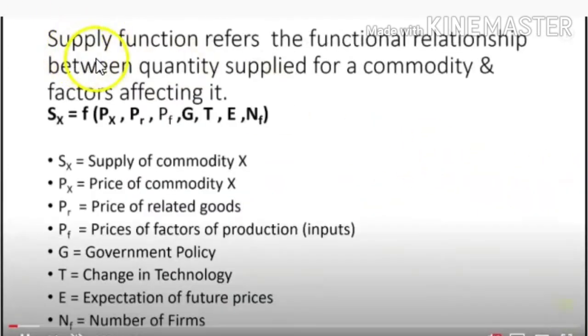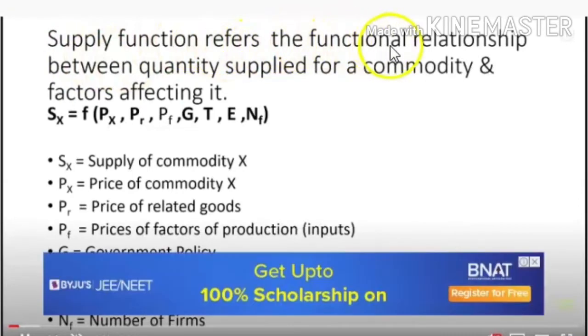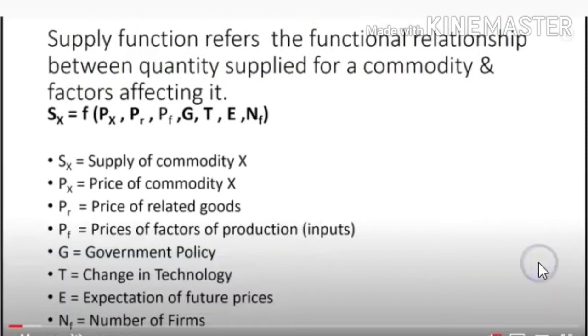So here, supply function refers to the functional relationship between the quantity supplied of a commodity and factors affecting it. So the supply function refers to the functional relationship between quantity supplied of a commodity and factors affecting it. Here certain factors are being shown.